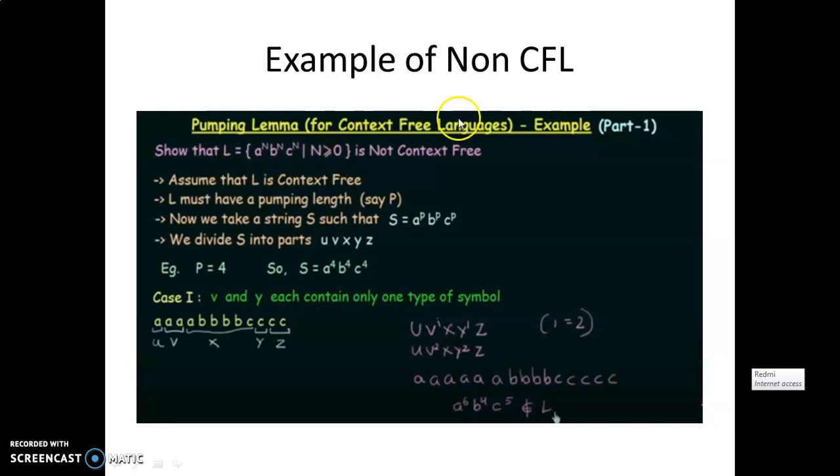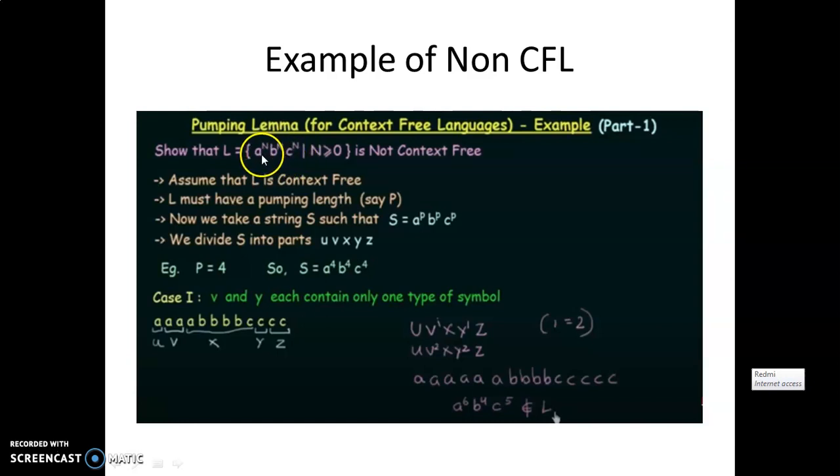This language is given, and we have to prove with the help of the pumping lemma theorem that the given language is a non-context-free language. We know this language is not context-free because the number of comparisons is more than 1, and this type of language cannot be solved by a push-down automata machine.